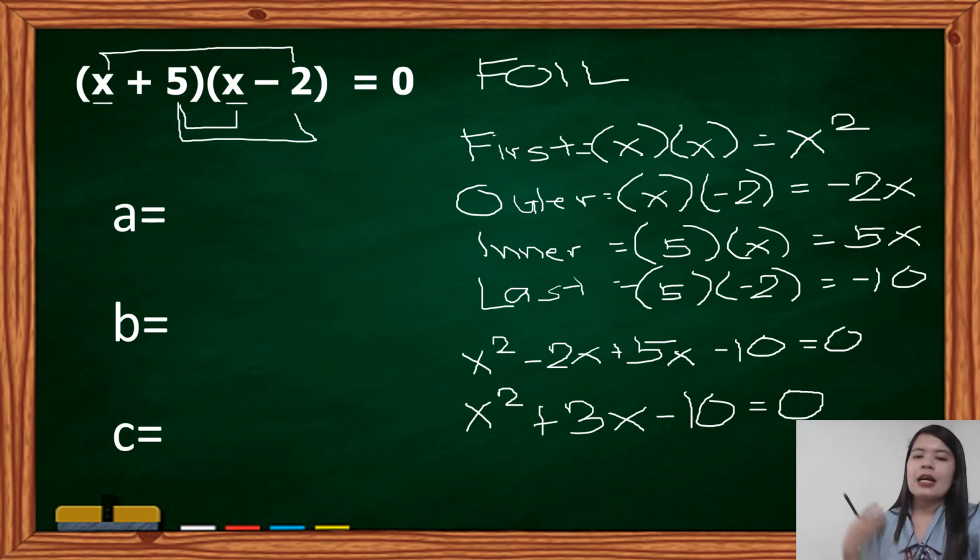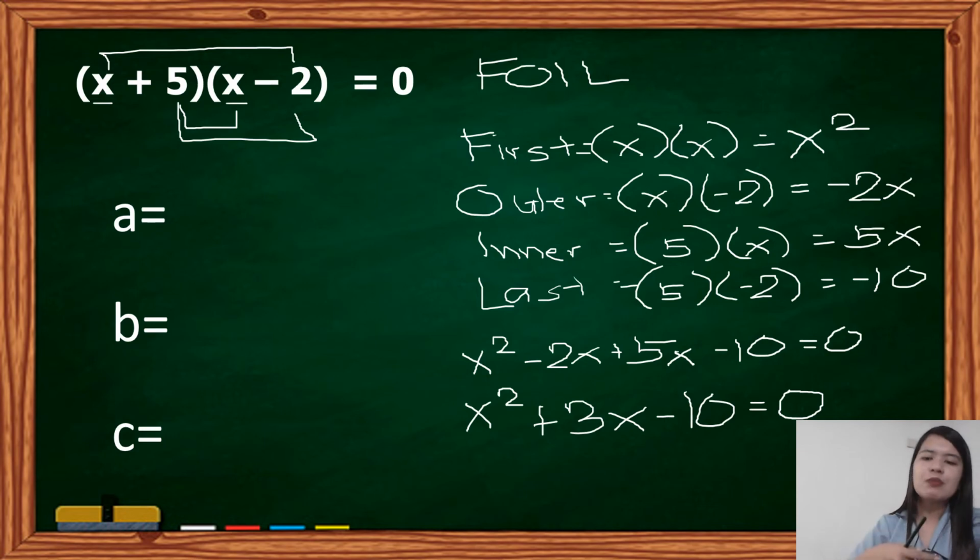Simplifying the quadratic equation that we have formed, we have x squared minus 2x plus 5x minus 10 is equal to 0. It will become x squared plus 3x. Saan ma'am galing ang 3x? Kay negative 2x, sinama kay 5x. Minus 10 is equal to 0.